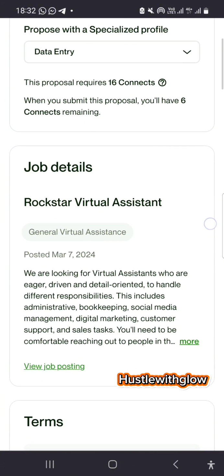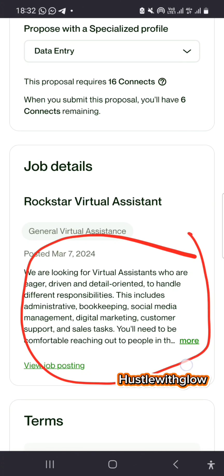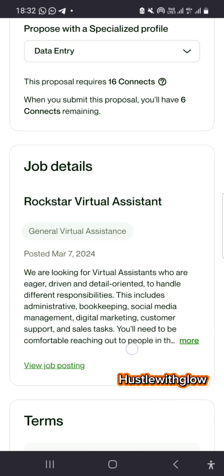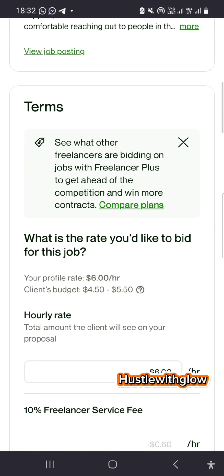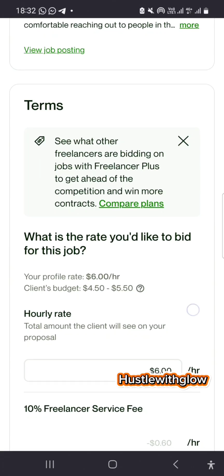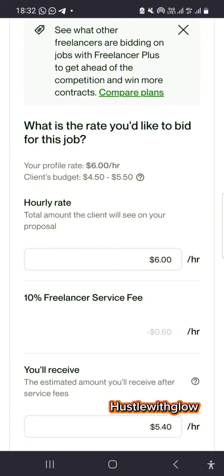Okay, so you scroll down. This is the job brief here too. In case you still want to read more, you just click on more. If you want to read it again, you just go ahead. Now the terms: what is the rate you would like to bid for this job? The person said it's going to be paying between I think $5 to $7 per hour.